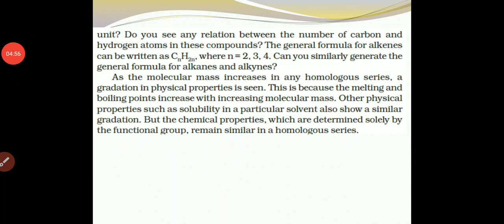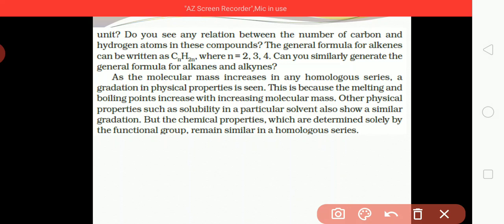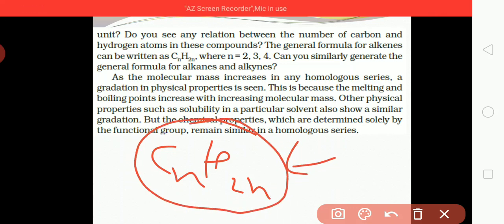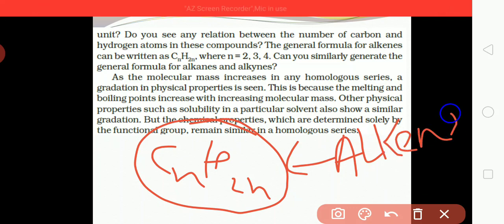Do you see any relation between the number of carbon and hydrogen atoms in these compounds? The general formula of alkene is CnH2n. Can you similarly generate the general formula of alkane and alkyne?